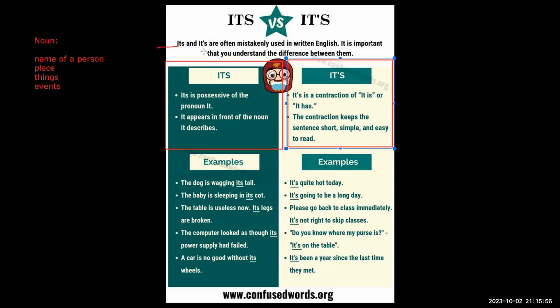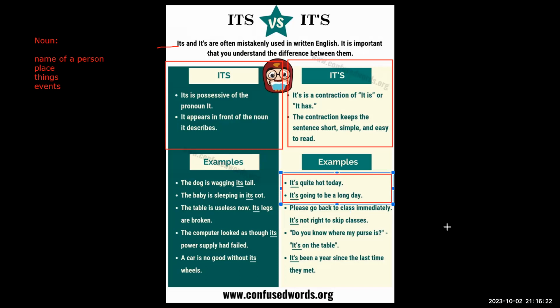Okay, contractions means making two words together to make it shorter. For example, what's, that is what is, right? So IT apostrophe S is a contraction of it is or it has to make it shorter and simple. Okay? So just read two examples.